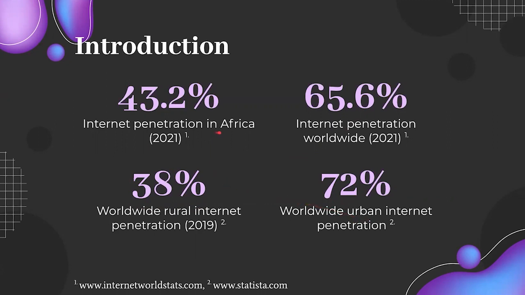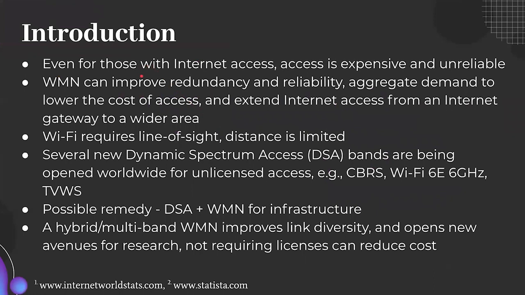Therefore, rural areas in Africa are expected to have an internet access problem. However, even for those with internet access, and increasingly in developing countries, especially in Africa, the problem is not so much that internet access is entirely absent, but that it is expensive and unreliable.